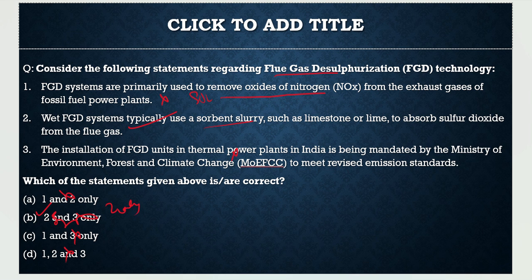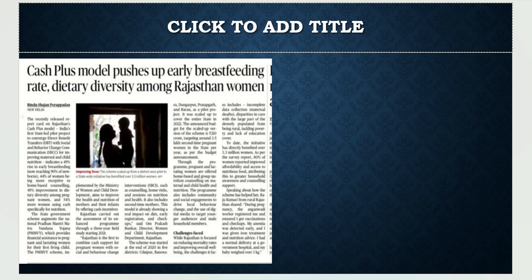With this, let's move to the next slide and try to understand the article there. Let's see what we have brought there. Here the article is basically talking about the Cash Plus model, which was introduced by the Rajasthan government, and it has shown very great results under this model. What are the results?